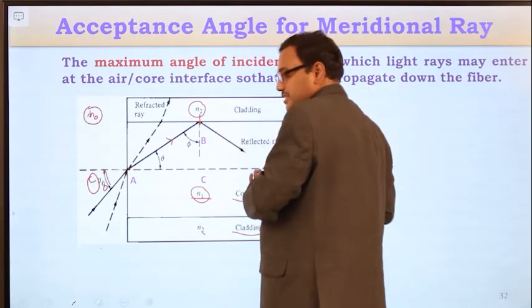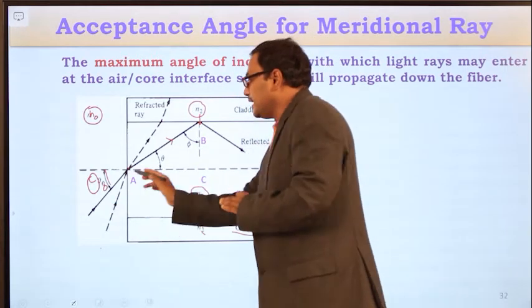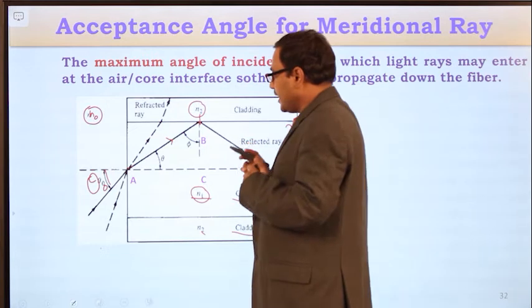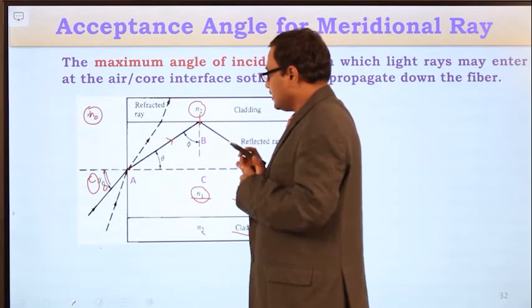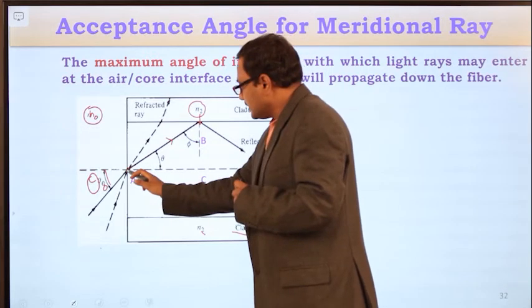Now consider this optical fiber cable in which the meridional light rays are entering, and consider the triangle. Just denote the points.